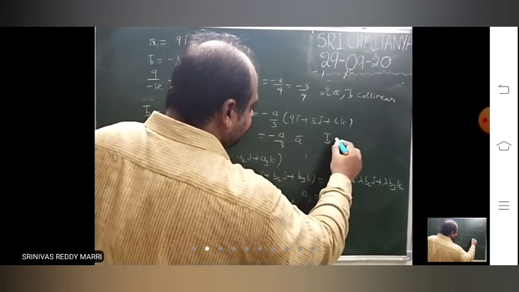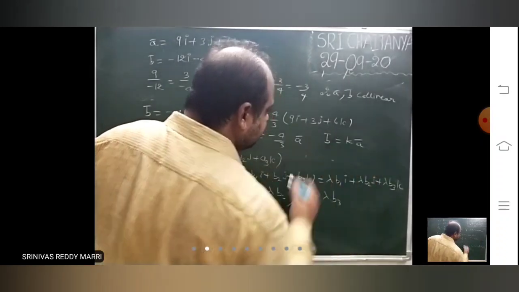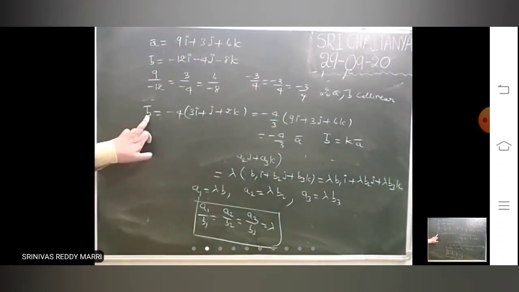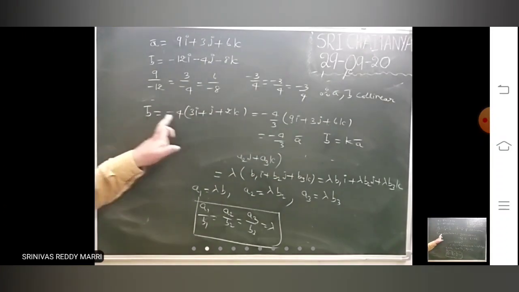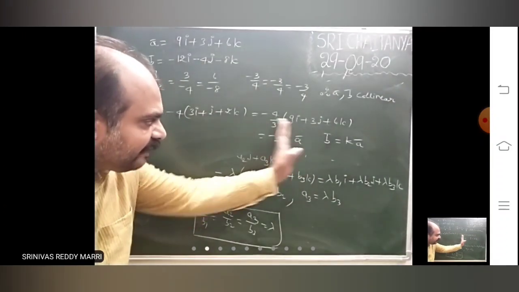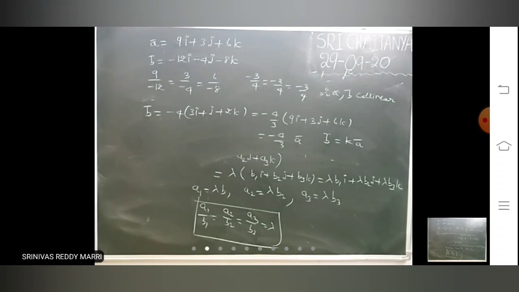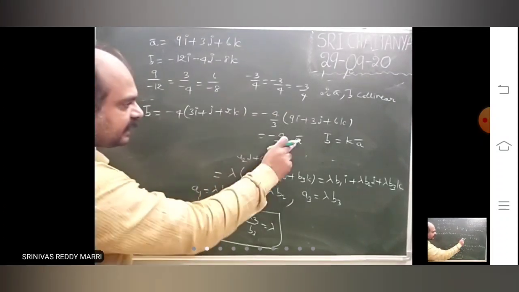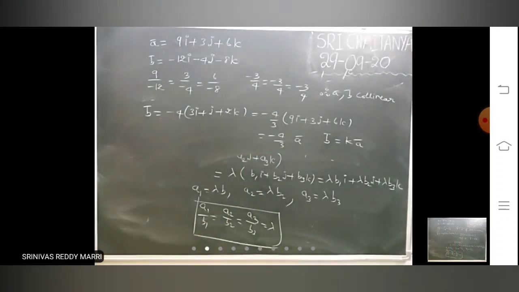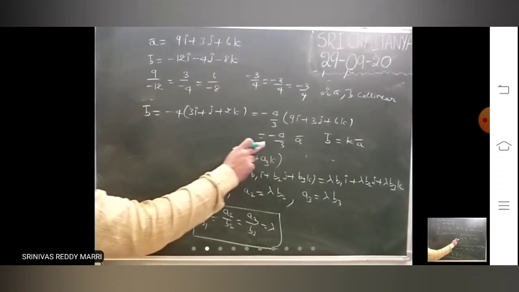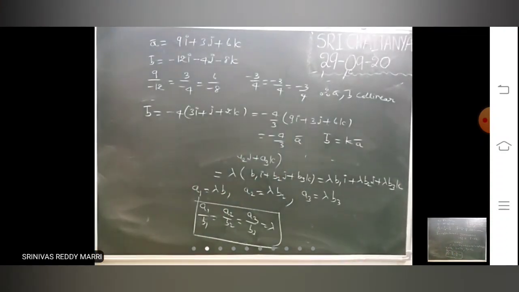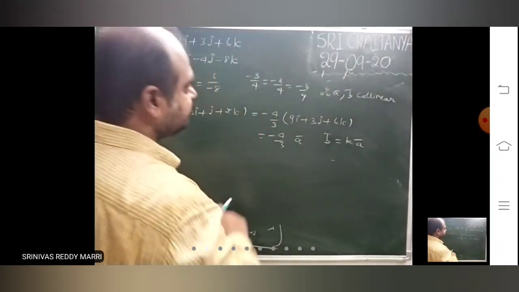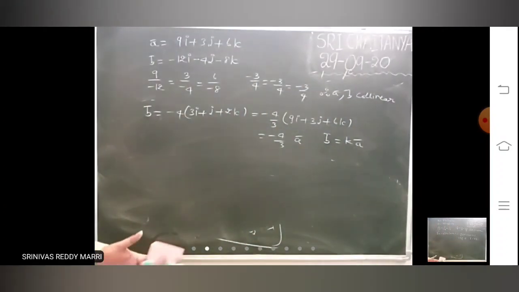So what you got? B bar equals some constant into A bar. That indicates that A bar, B bar are collinear vectors and having opposite direction. B bar equals some constant K into A bar, where K is negative. That means these vectors will be having opposite direction. If this condition is satisfied, they will be collinear vectors. Suppose we take one example.